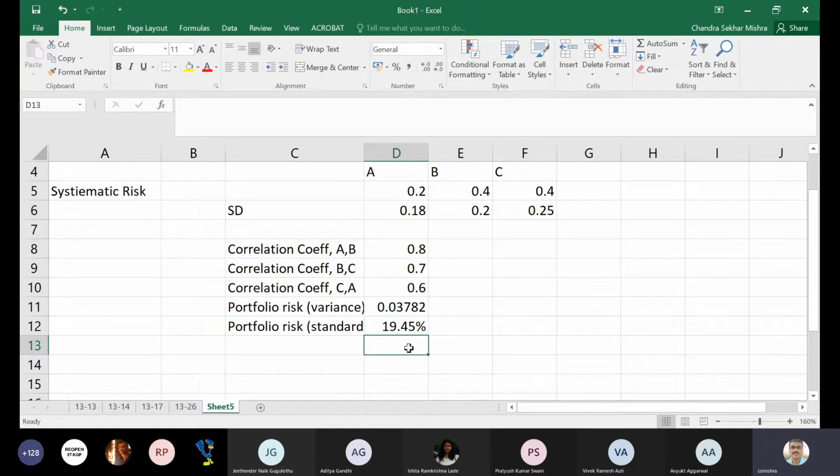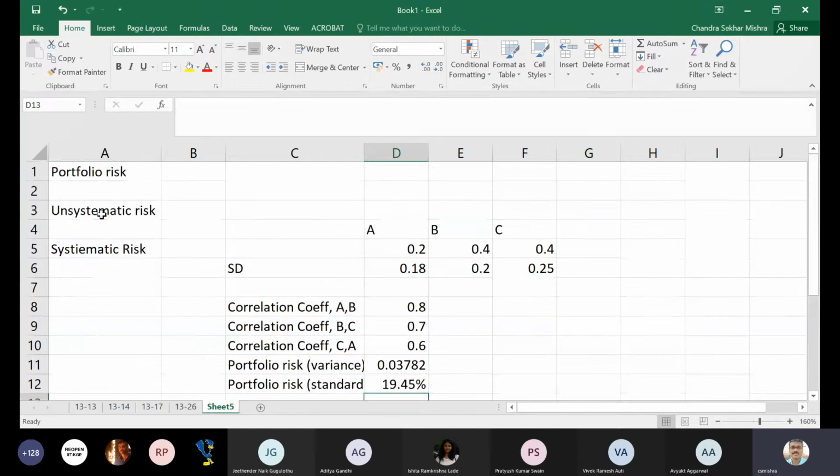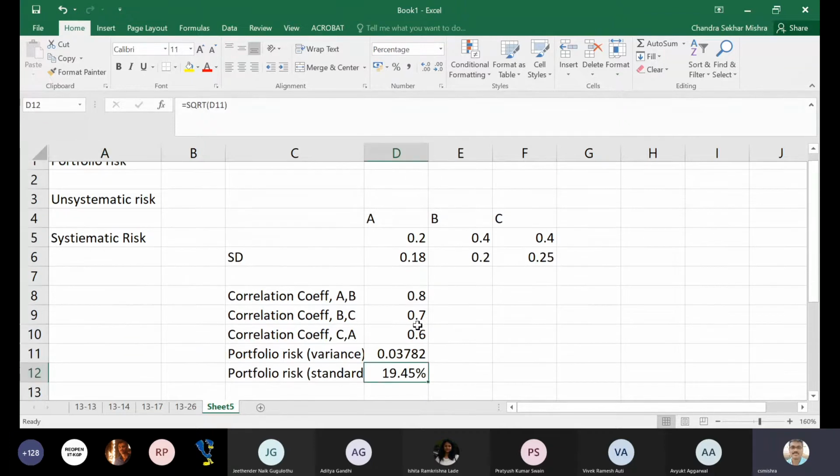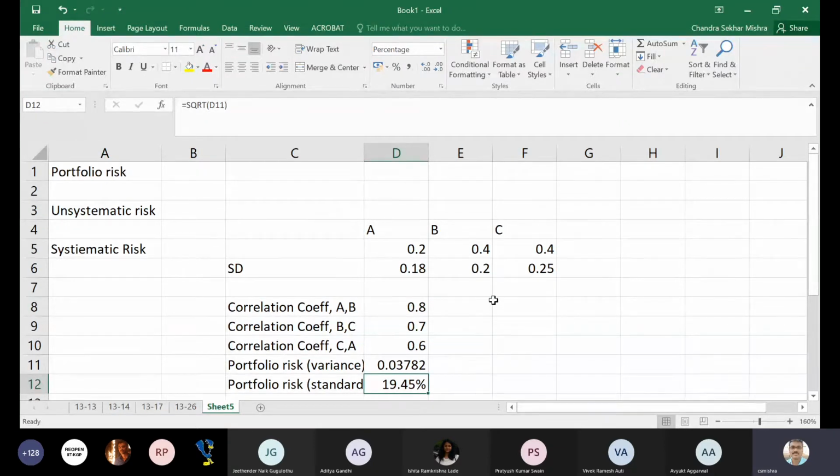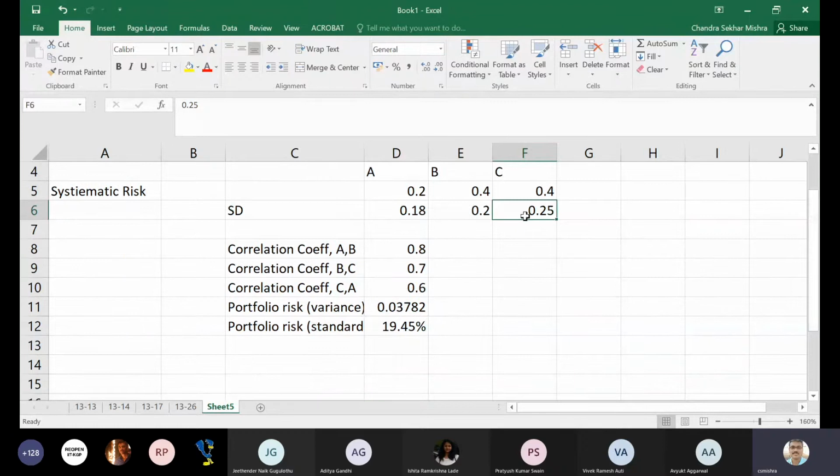So there we talked about unsystematic and systematic risk. What is unsystematic risk? Now you see here, if you are investing 100% in C, your risk will be 0.25. But by diversifying to a three asset portfolio, you could reduce your risk from 0.25 to 19.45.